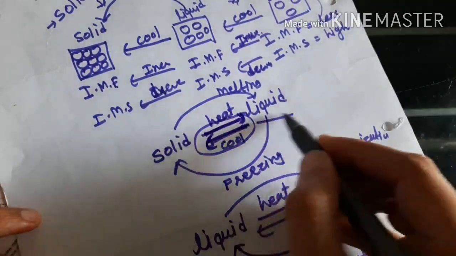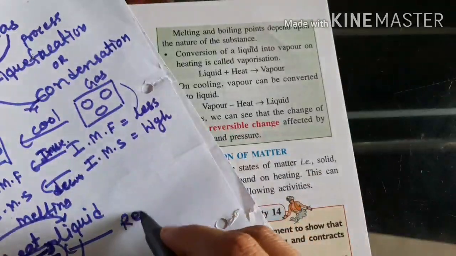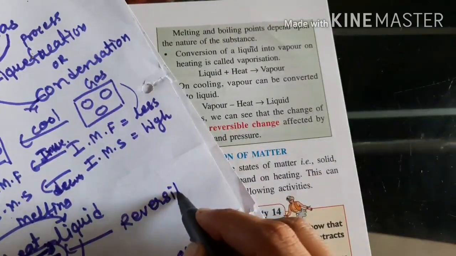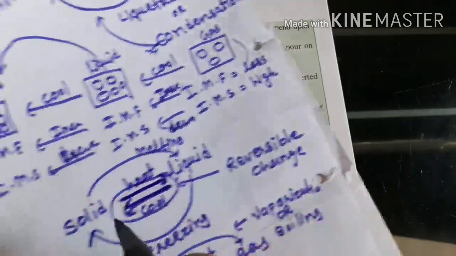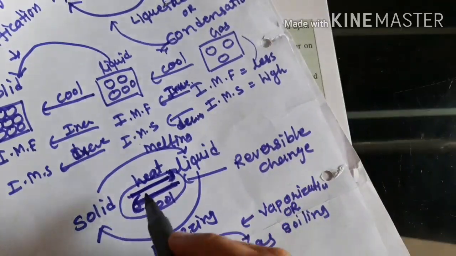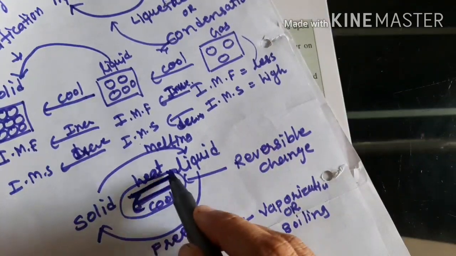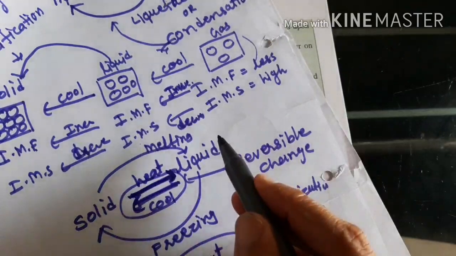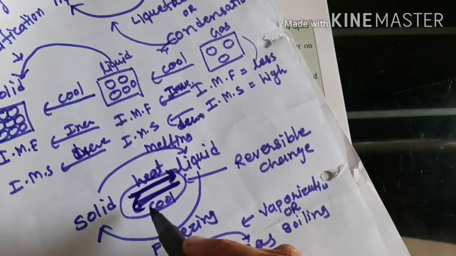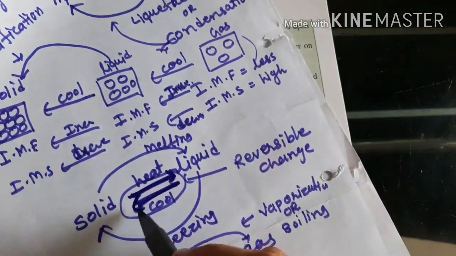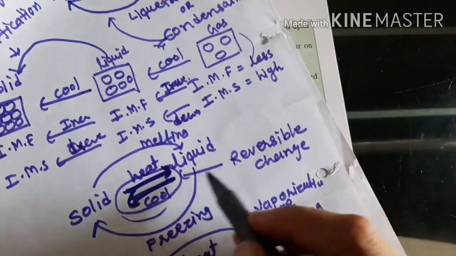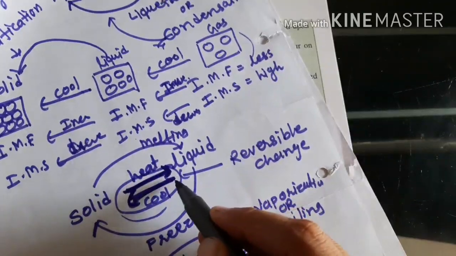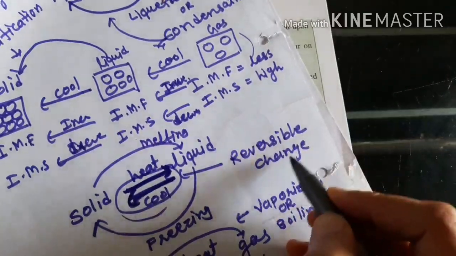A reversible change means solid to liquid or liquid to solid. This direction is called forward, which goes ahead, and this goes backward. Forward and backward, both complete together, is called reversible.